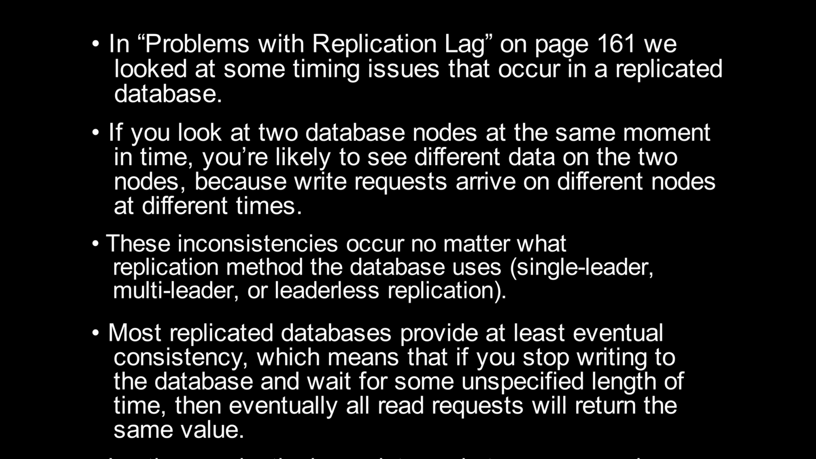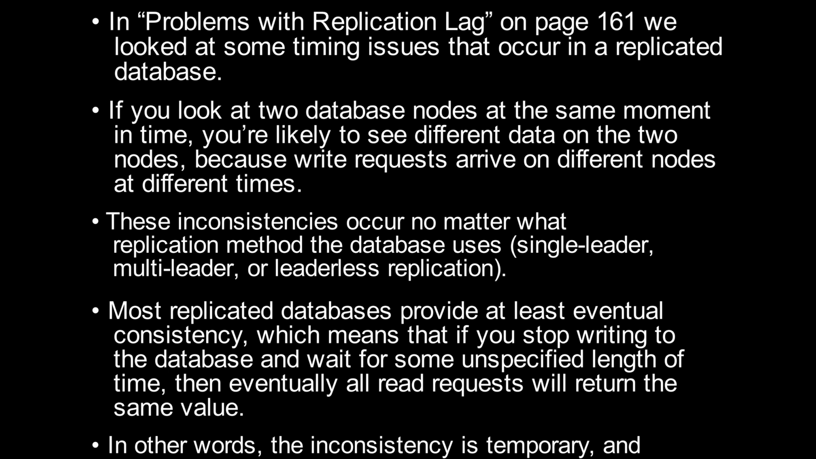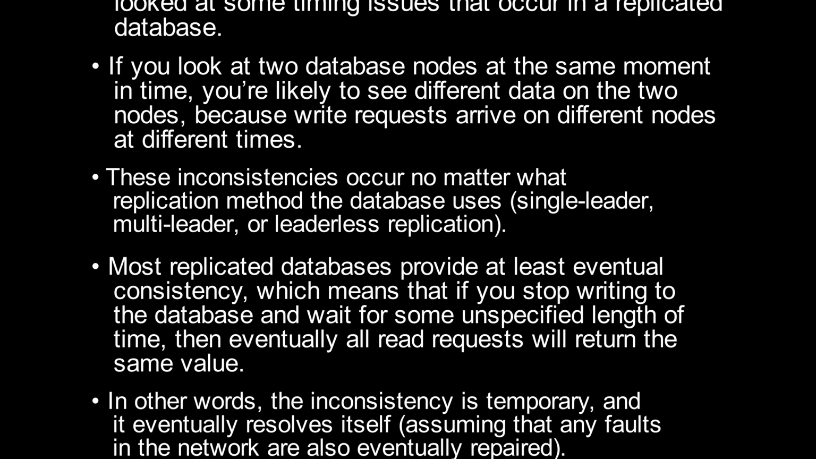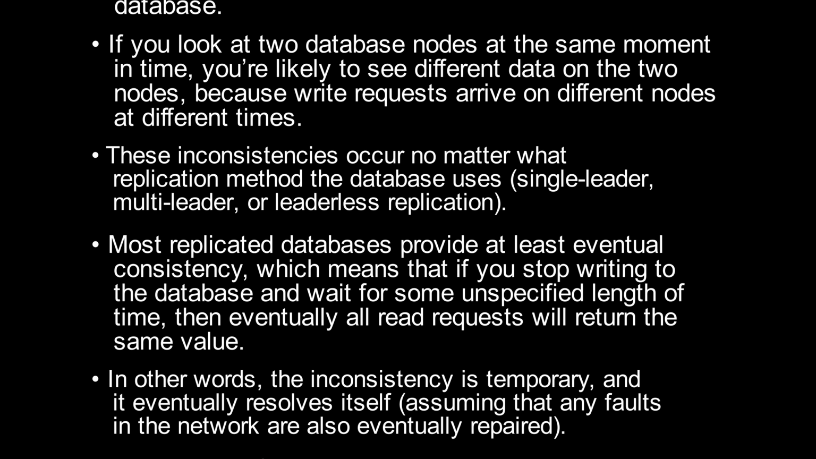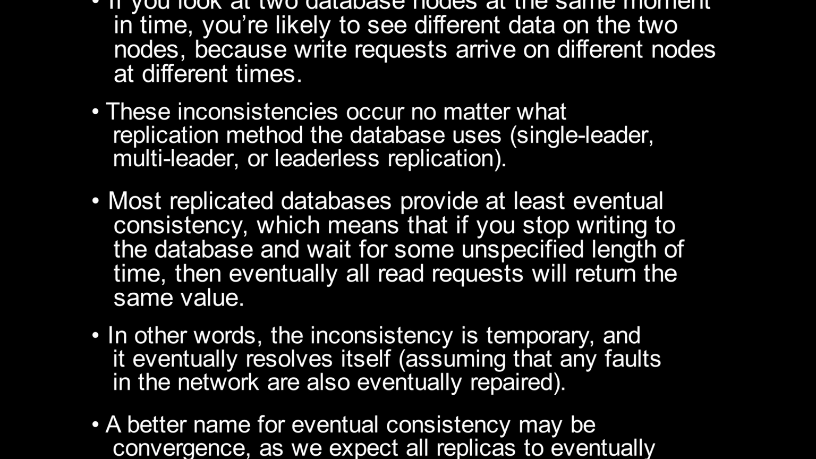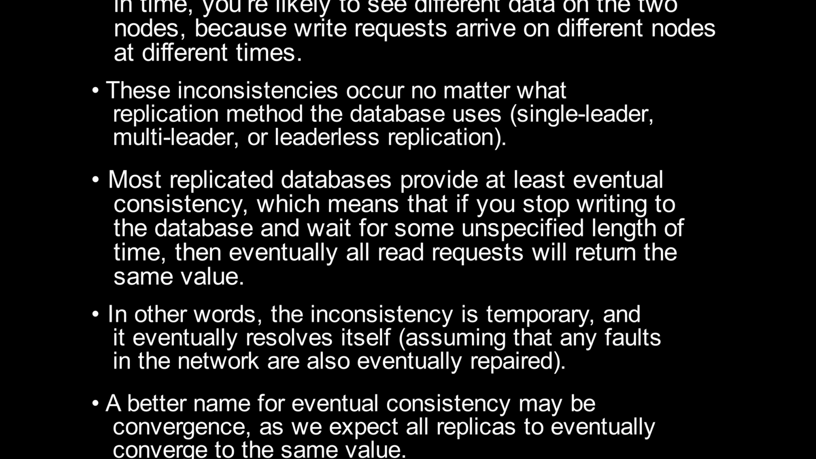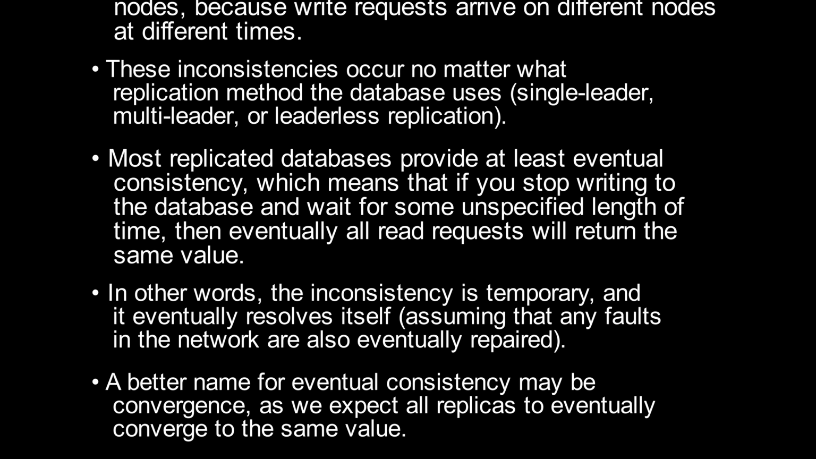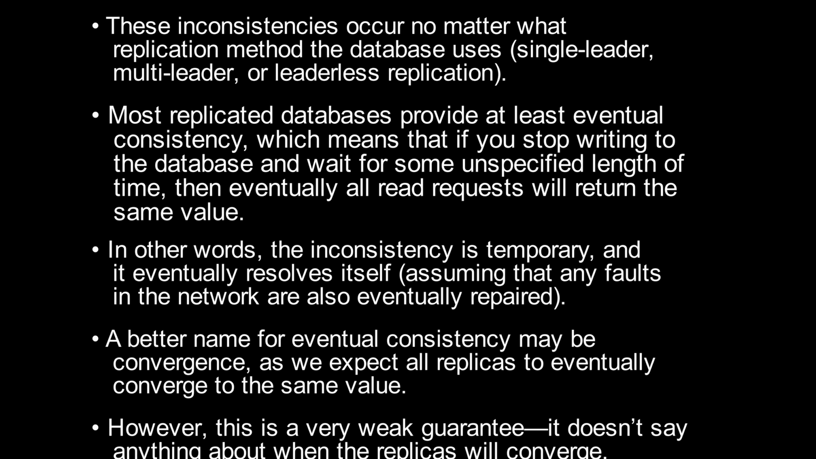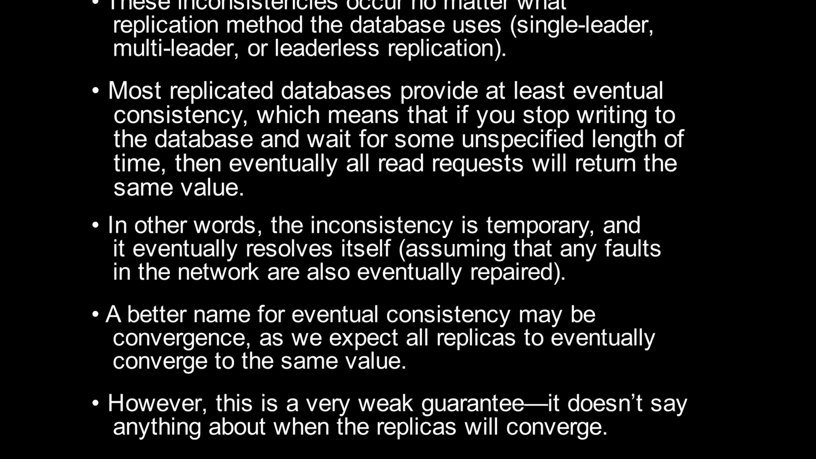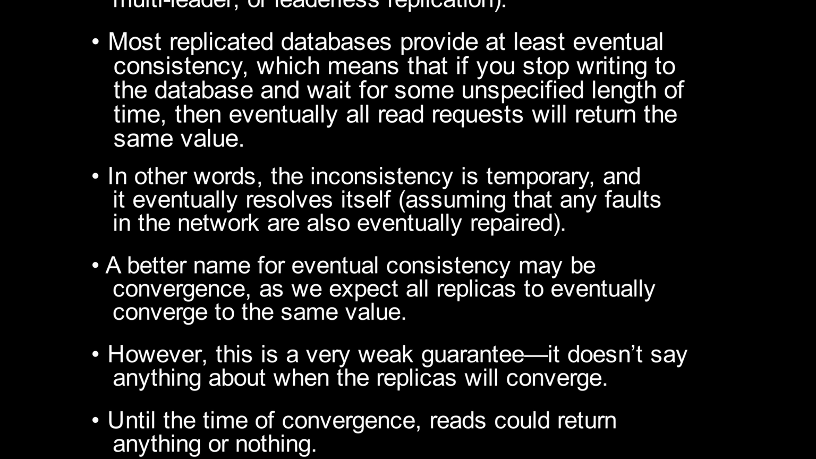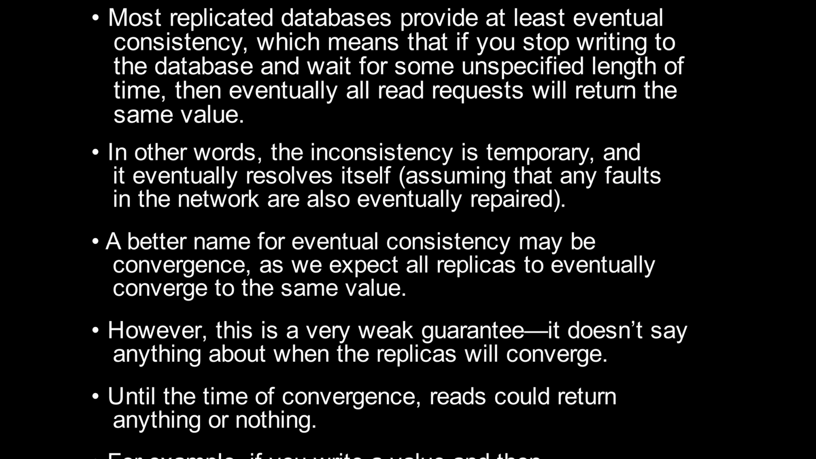Most replicated databases provide at least eventual consistency, which means that if you stop writing to the database and wait for some unspecified length of time, then eventually all read requests will return the same value. In other words, the inconsistency is temporary, and it eventually resolves itself, assuming that any faults in the network are also eventually repaired. A better name for eventual consistency may be convergence, as we'd expect all replicas to eventually converge to the same value. However, this is a very weak guarantee.